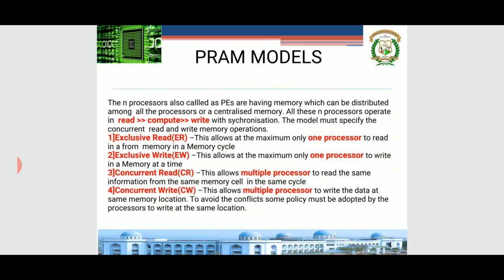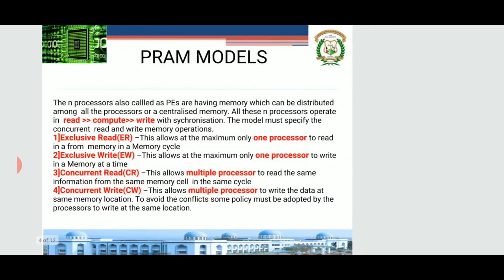Hence we call it a concurrent operation, not parallel. Try to understand, there is a difference between concurrent and parallel. Concurrent means two operations are running along together, not exactly one at a time. Concurrent means they are running in parallel but not in a synchronized manner. That is the concurrent write. These four operations take place in PRAM models.